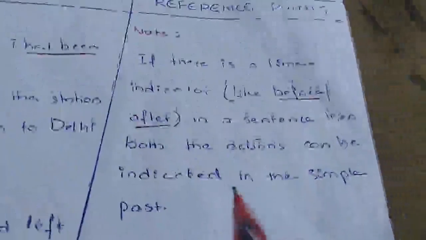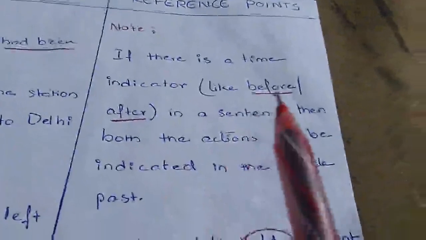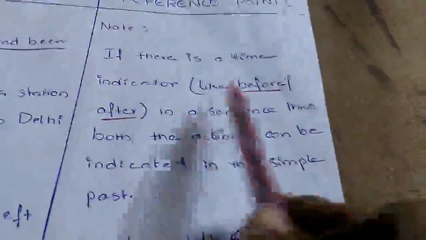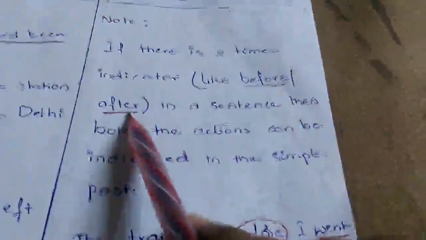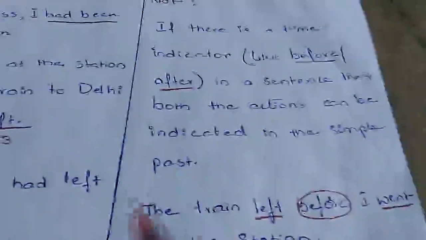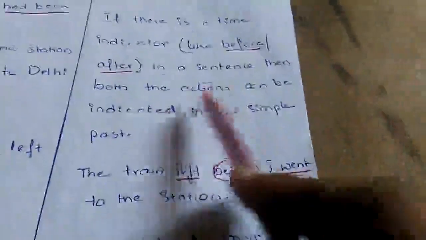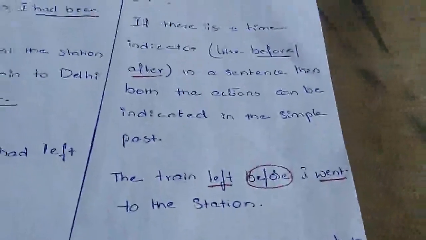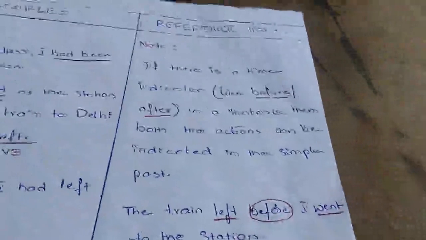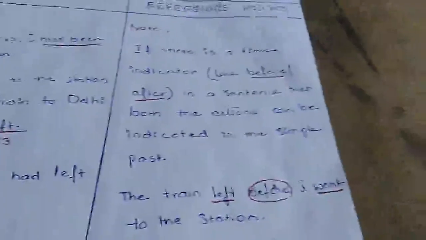If we are referring to two past actions, and such time indicators are used in that sentence, then we keep both actions in simple past only. There is no need of putting one action in simple past and one in past perfect. Instead, we can keep both the actions in simple past only.